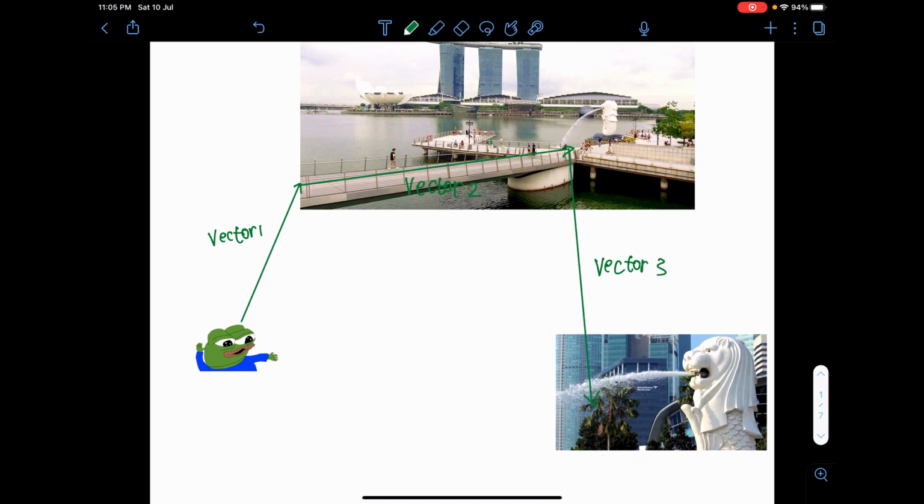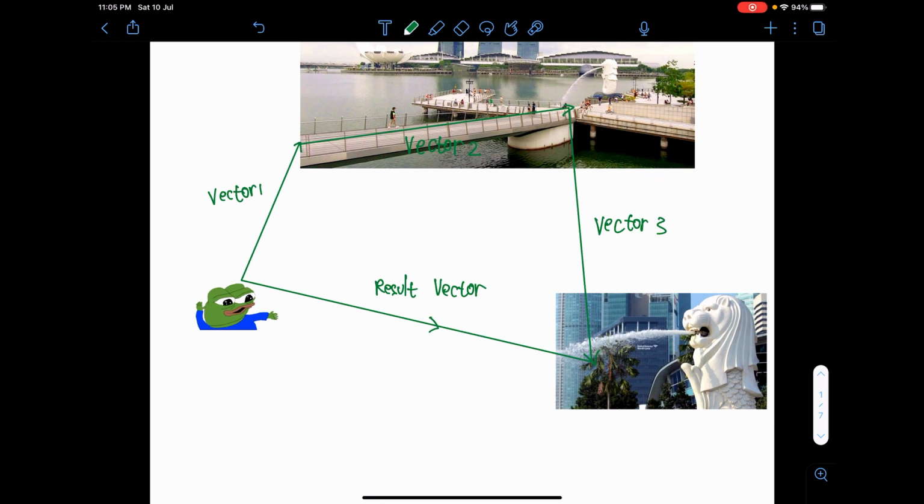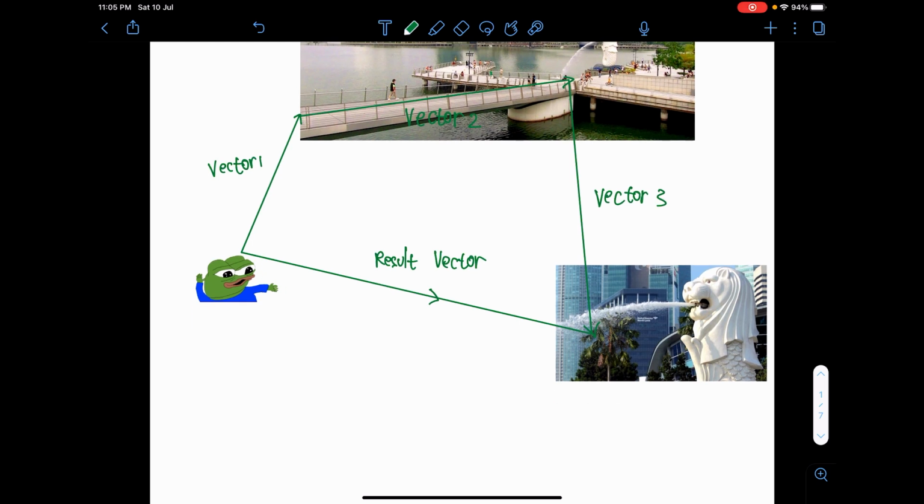So in total, he did 3 directions, 3 steps to go to the destination that he wants. All in all, you can say that this is the final vector. We call this the result vector. Now, what we know about vectors is that they don't really care about the lengths that you take. What they care about is where you stop and where you start. In vectors, you can assume that vector 1 plus vector 2 plus vector 3 all equals the result vector.